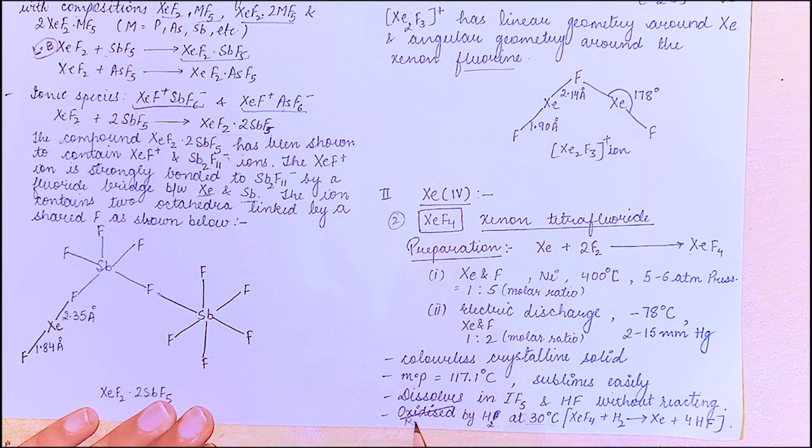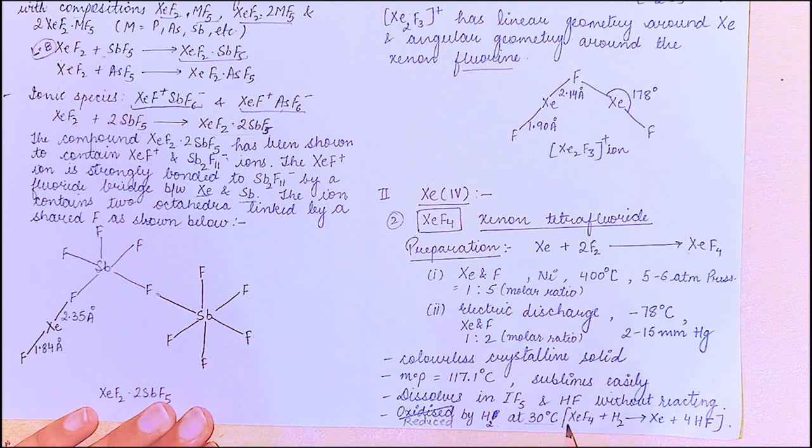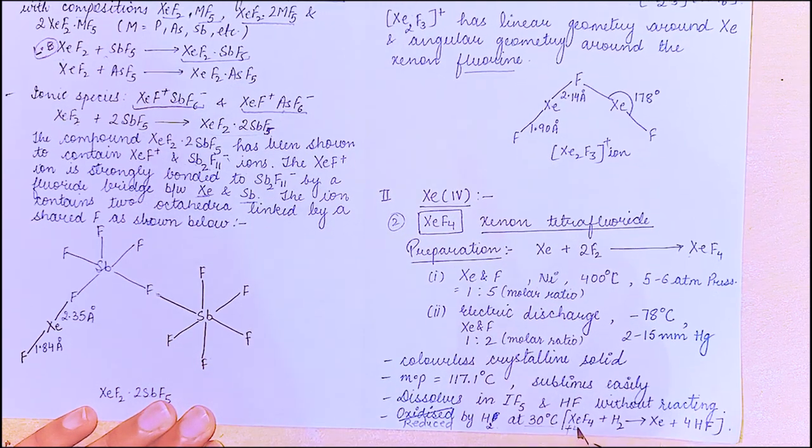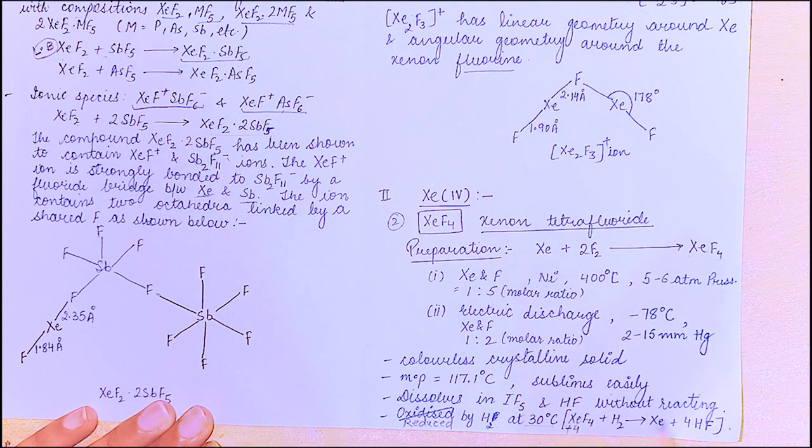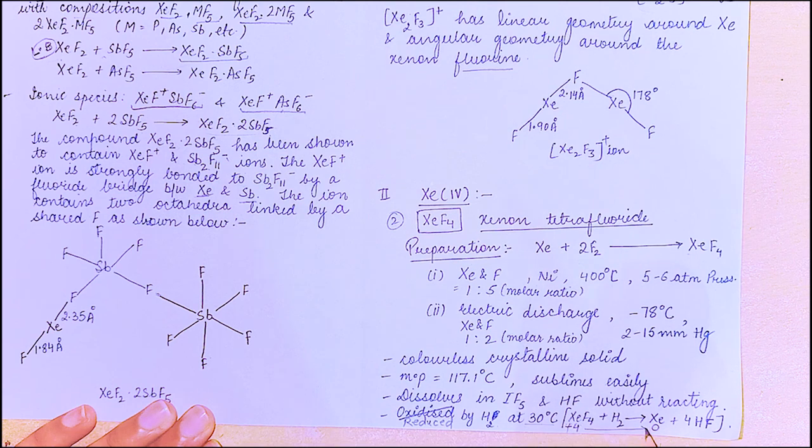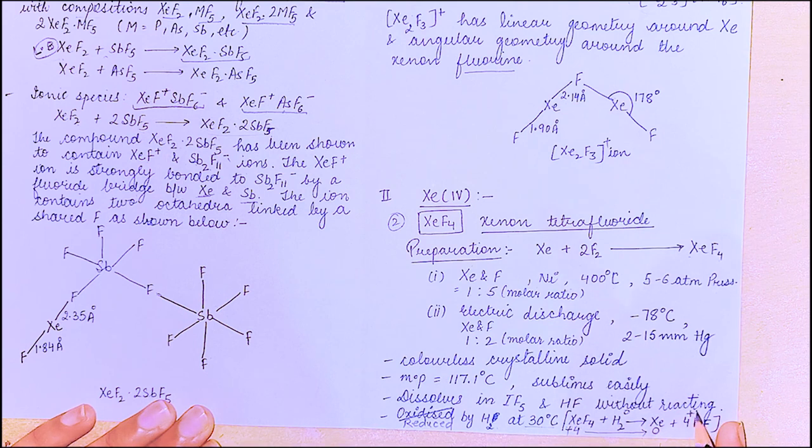It must be reduced. It should not be oxidized. How can hydrogen oxidize anything? So XeF4, as xenon is in +4 oxidation state, is going to 0 oxidation state. So it is being reduced, and the hydrogen is converting from 0 to +1 oxidation state. That means the hydrogen is getting oxidized. Alright?